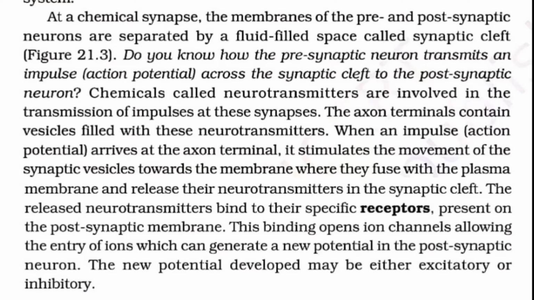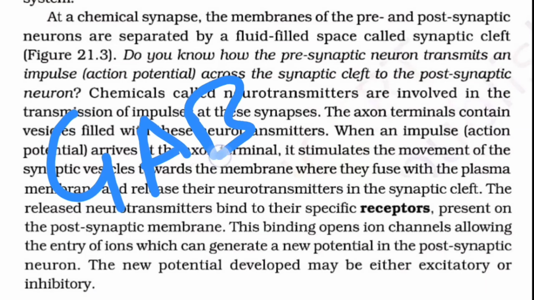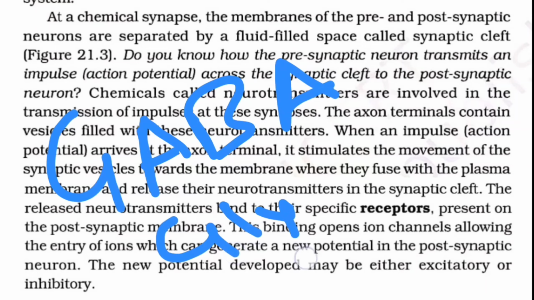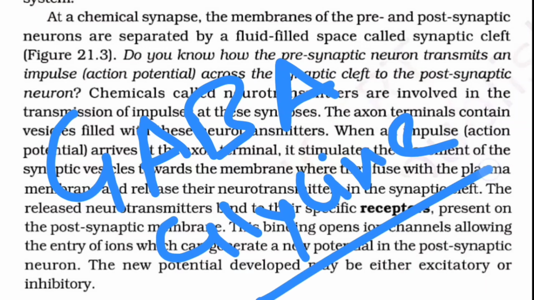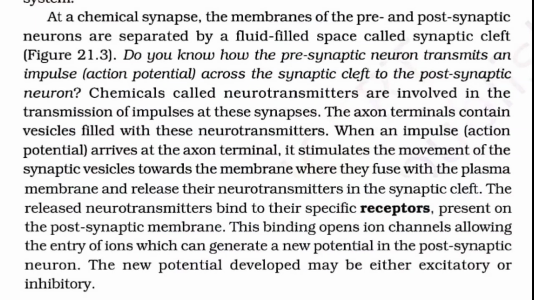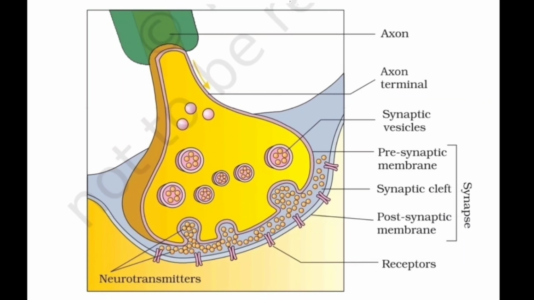Do remember, there are two inhibitory neurotransmitters. They are called GABA and glycine. Okay, glycine is an amino acid. We all know that the simplest amino acid is glycine, but GABA is called gamma aminobutyric acid. Okay, these two are inhibitory neurotransmitters.